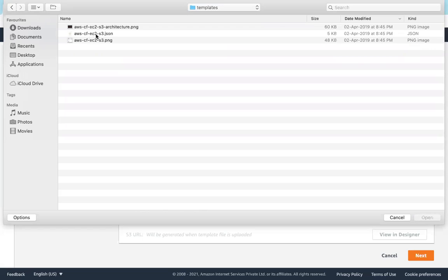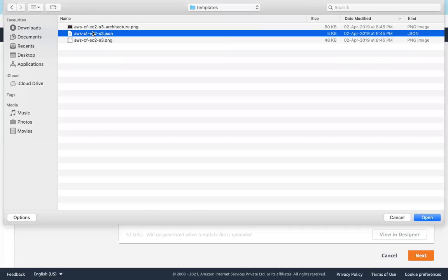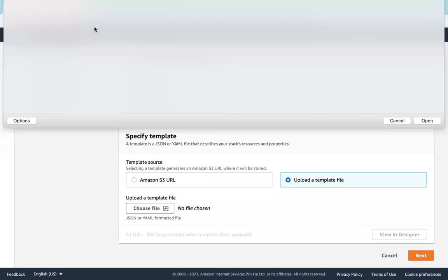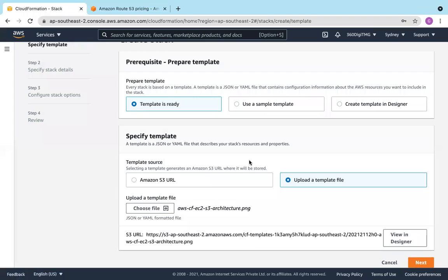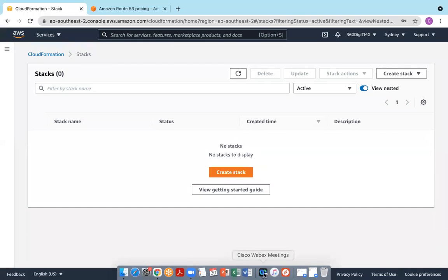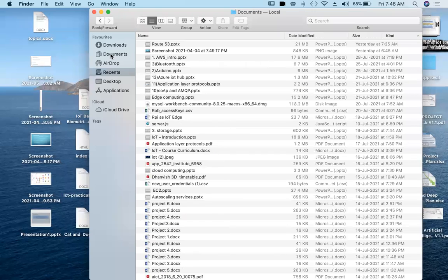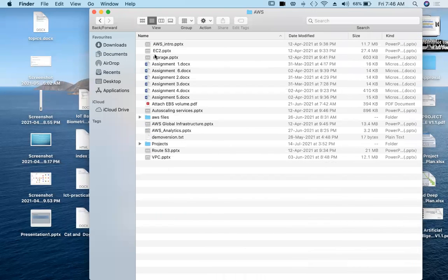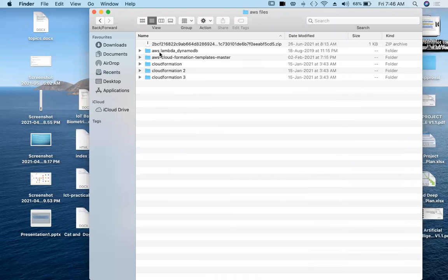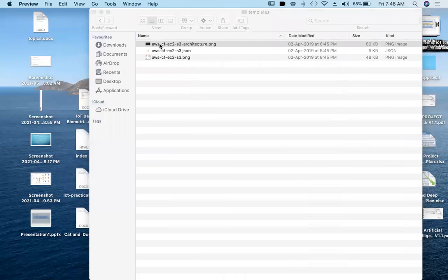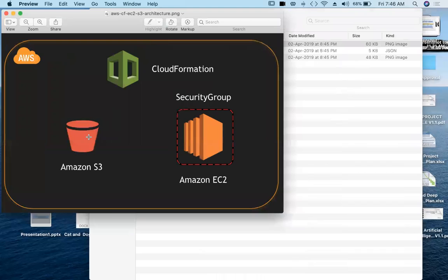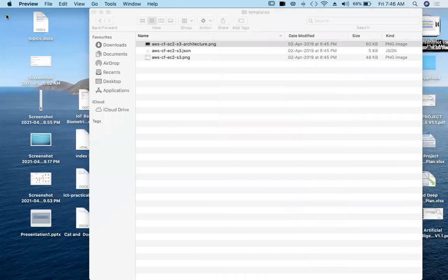This one, it creates EC2 and S3. Let us also look into the architecture. So where, sorry, cancel, go here. This is what we are doing with this template. It will create S3 and EC2 instance, of course, along with the security group.